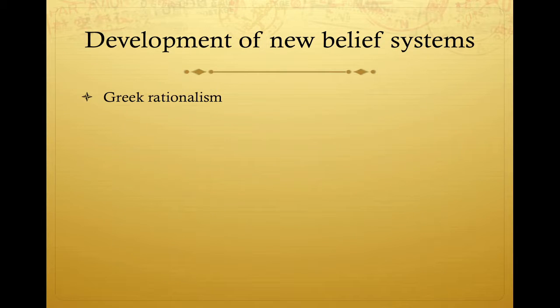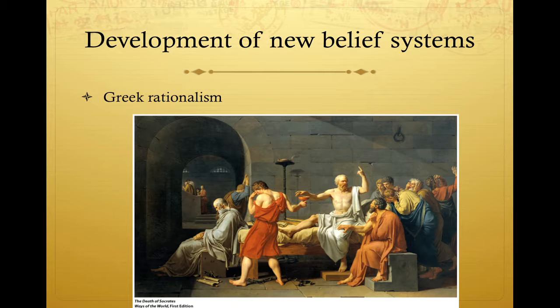The last belief system is Greek rationalism, which was also, like Confucianism, a philosophy rather than a religion. It focused on logic and experimentation and discussed the proper relationship between rulers and subjects. Socrates, pictured here, Plato, and Aristotle were important figures in this movement.